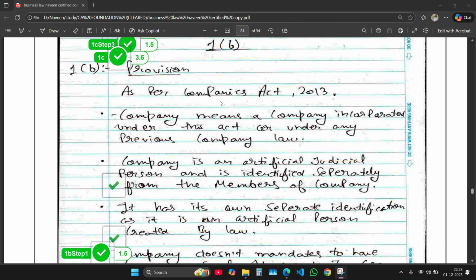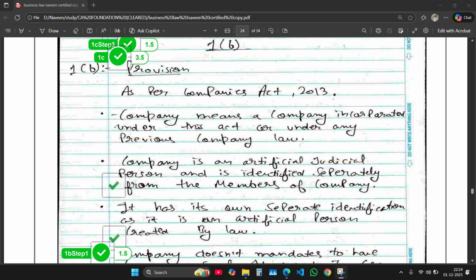And then I attempted first B question, that is from the Companies Act, and the significant point of this question was artificial person, and this question was not case based. This question directly said: explain what is artificial person, and who needs common seal? Which company needs common seal? Is common seal mandatory for every company?